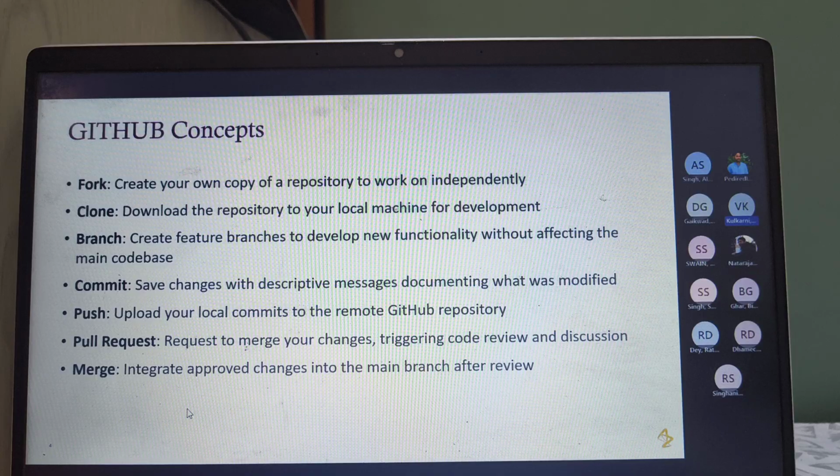It is basically a conflict when the same file has been touched by multiple people, and none of it has been properly merged into the main branch. So it will ask us which part of this we need to push into our main branch. So these are all concepts, but I'll show you how exactly all of this is going to look like.